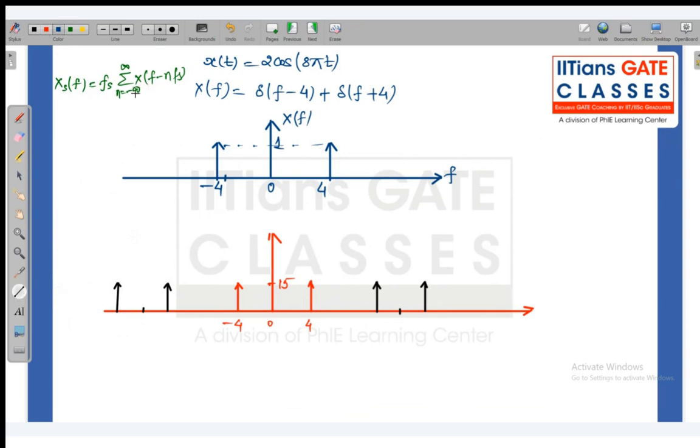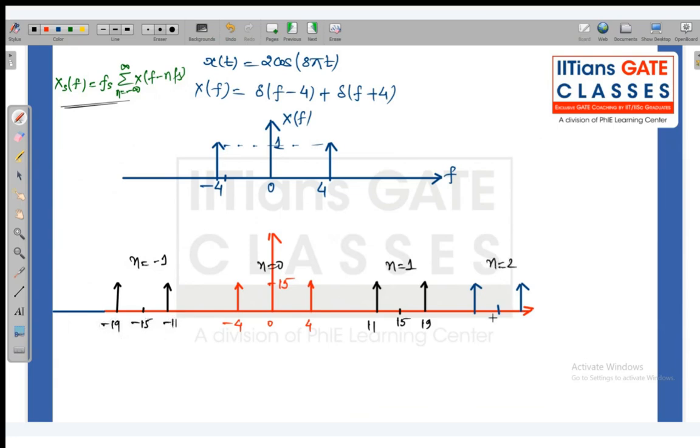When we put n equal to 0, then 1, minus 1 and 2, for n equal to 2 it is shifted to 30. So for n equal to 1, the shift is to 15: 19 and 11. This one is for n equal to 0, and for n equal to minus 1 we get minus 15, minus 11, minus 19.